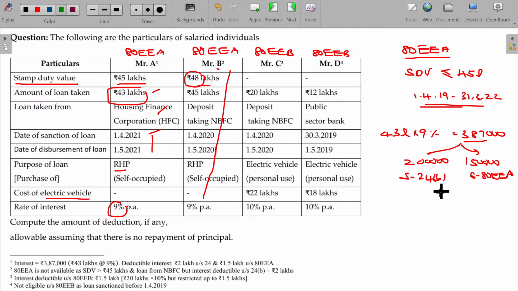In case of 80EEB, the date of sanctioning the loan should be 1/4/19 to 31st March 23. Right. So here the date of sanctioning is okay. Here the date of sanctioning is before that date, 1/4/19, two days before. So D is not eligible.